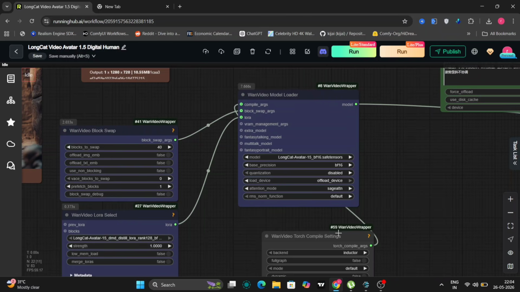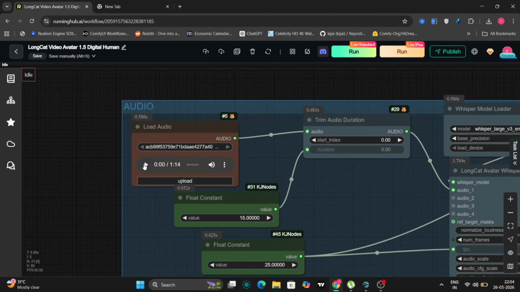Let me also show you one more example. I'm using this orc character with the audio.